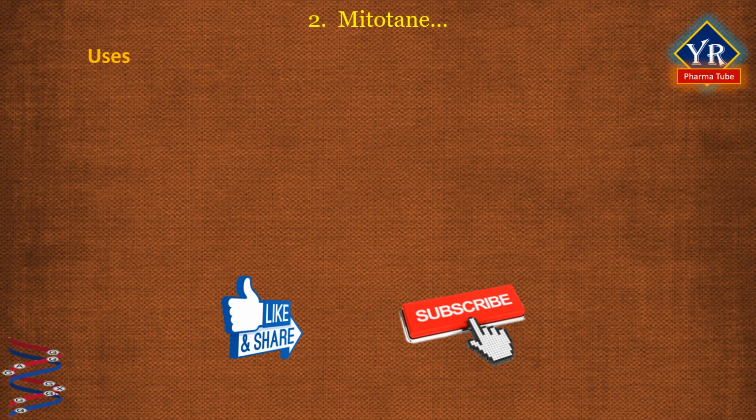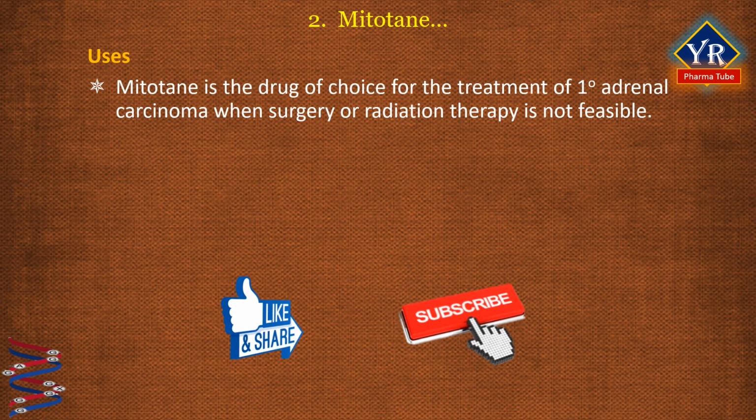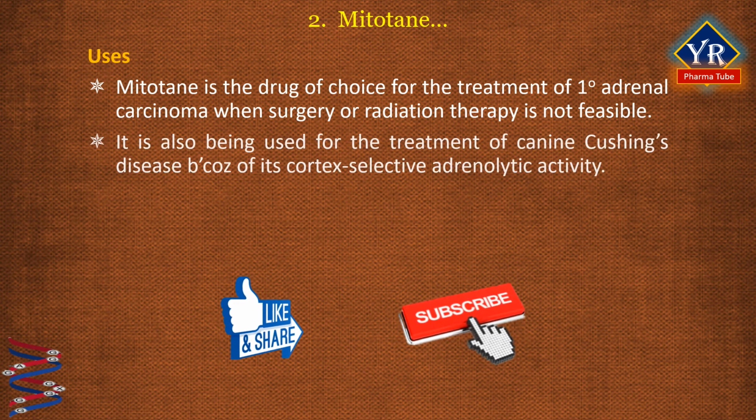Coming to the uses, mitotane is an oral agent specific for the treatment of primary adrenal carcinoma when surgery or radiation therapy is not feasible. In other words, it is used for the treatment of human inoperable cancer of the adrenal gland, that is, adrenocortical cancer. It is also being used for the treatment of canine Cushing's syndrome because of its cortex selective adrenolytic activity.